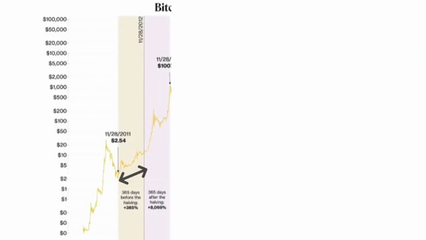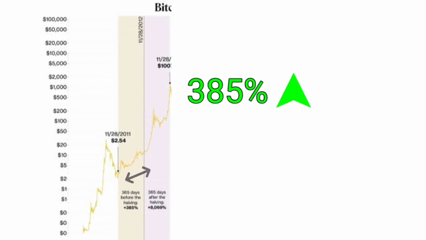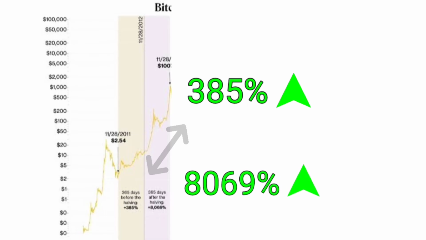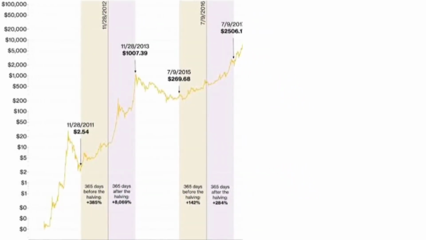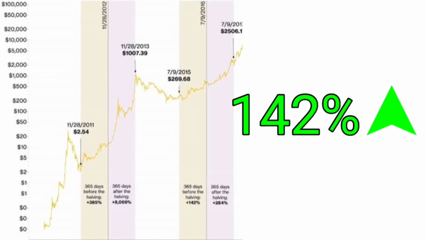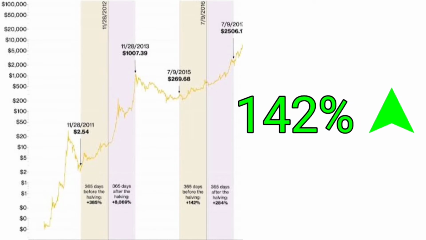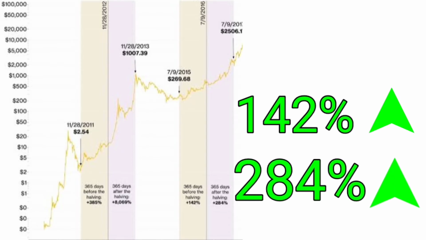1 year before the first halving event, Bitcoin gained 385% in price. And 1 year after the first halving it gained 8,069%. And the trend continued. 1 year before the second halving, it gained 142%. And 1 year after the second halving it gained 284%.